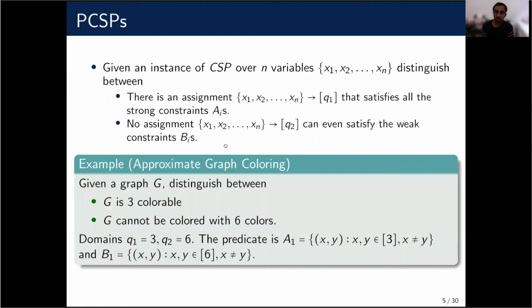To give an example, the classic promise CSP is approximate graph coloring, where given a graph G, the objective is to distinguish between the cases that G is 3-colorable versus cannot be colored with 6 colors. So here Q1 is 3, Q2 is 6, and the predicate is just x not equal to y.